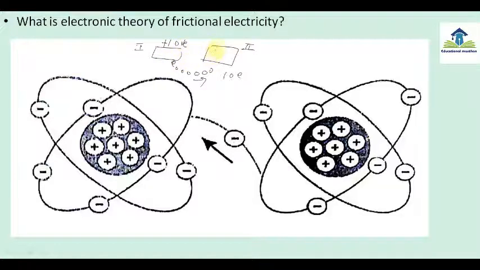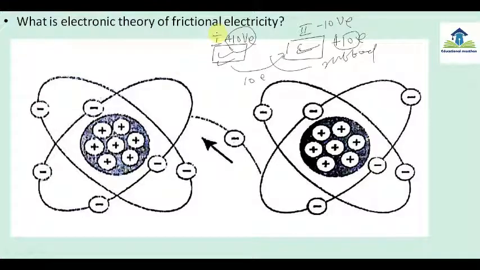And this second body gained 10 electrons. That means the number of electrons here increased, because it already has electrons. Now 10 electrons are increased here, so 10 negative charges will be developed on the second body. So this is the basic of frictional electricity, or the electronic theory of frictional electricity. That means removal of charges. If you know this sentence, you can learn what charge actually is, or what frictional electricity actually is.